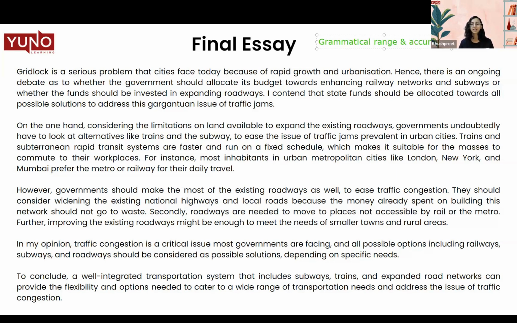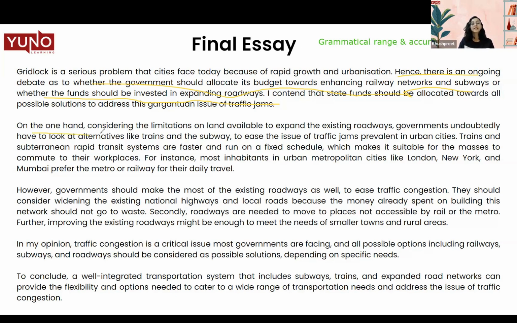And when we talk about grammatical range, we're talking about the range of sentences that you can use in your essay, which include multitudes of types, for example, complex sentences, compound sentences. So when I use hence, there's an ongoing debate: should governments allocate budget towards networks and subways, or should the funds be invested in expanding roadways. So this is a complex sentence because one part of the sentence is dependent on the other to make it complete.